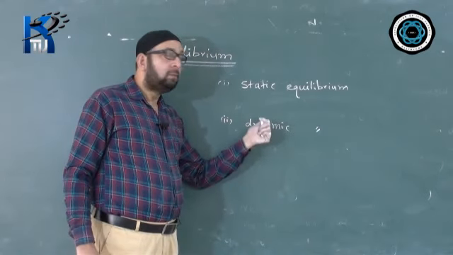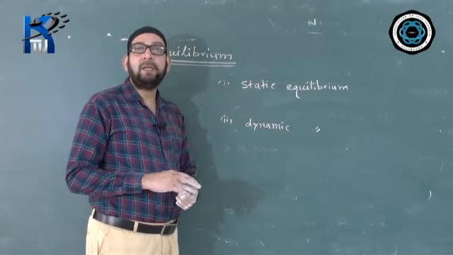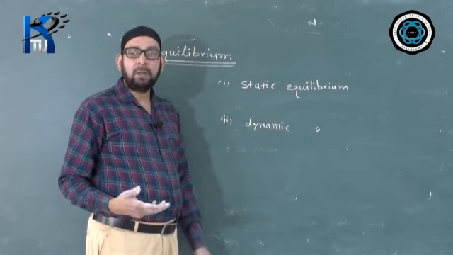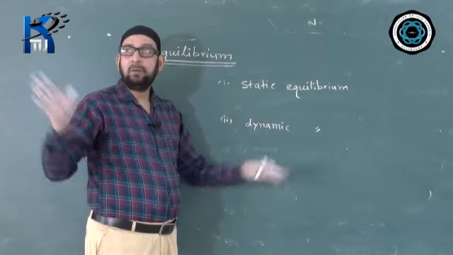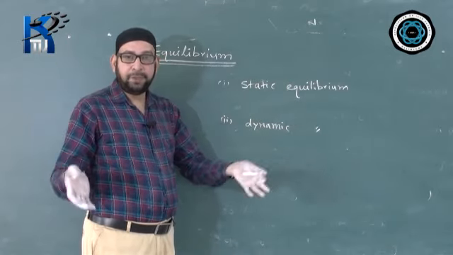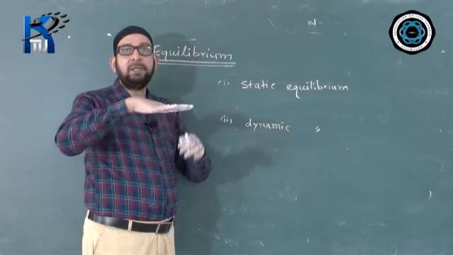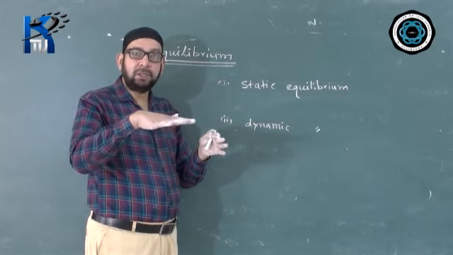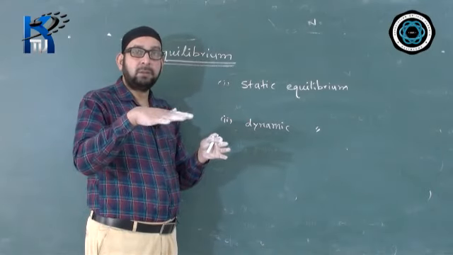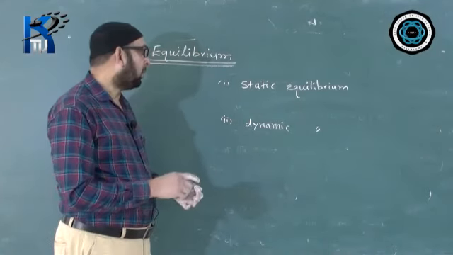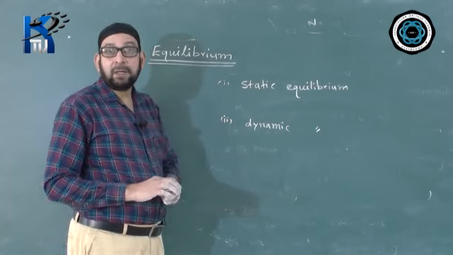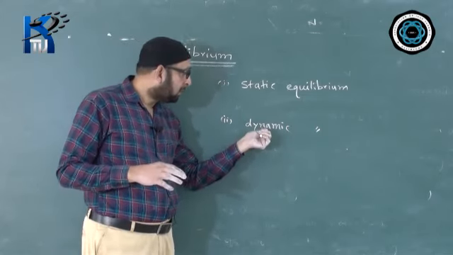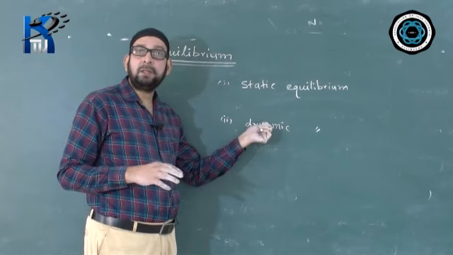What is an example? You can say a beam balance in horizontal position. Anything lying on the ground, like a stone lying on the ground, or a bridge, is in static equilibrium. Many vehicles are moving over it, but its state of rest remains unchanged. What are the examples of dynamic equilibrium? It is possible that the net force acting on the body is zero, yet the body is moving.